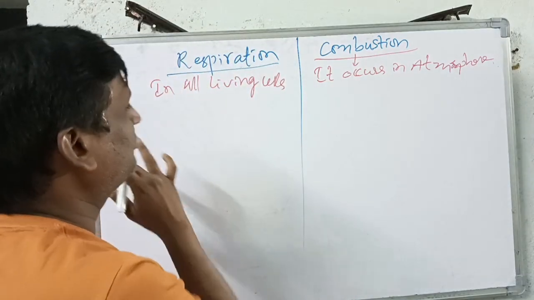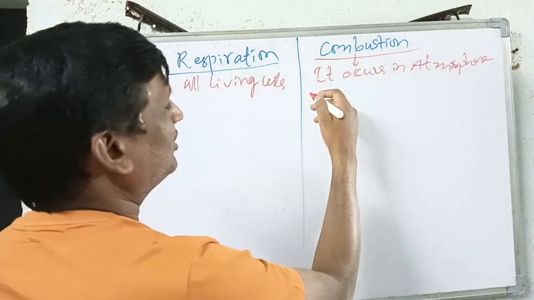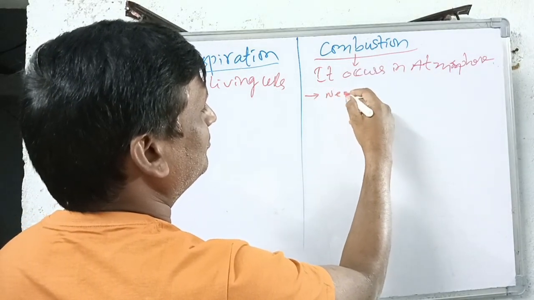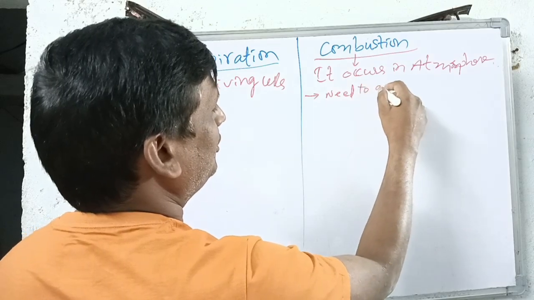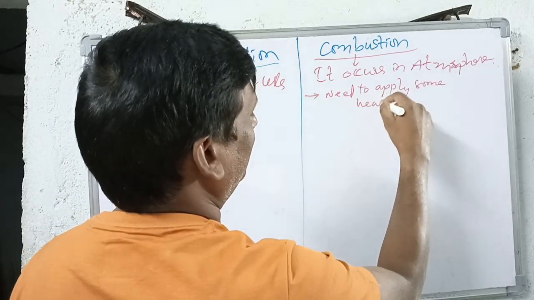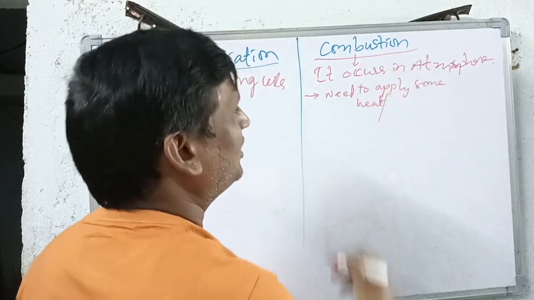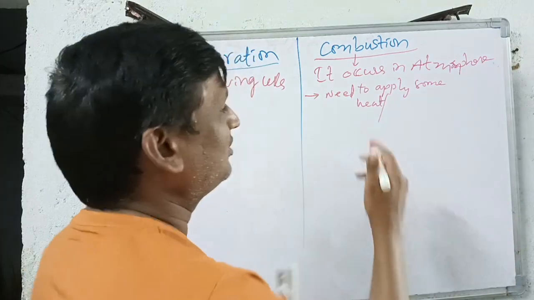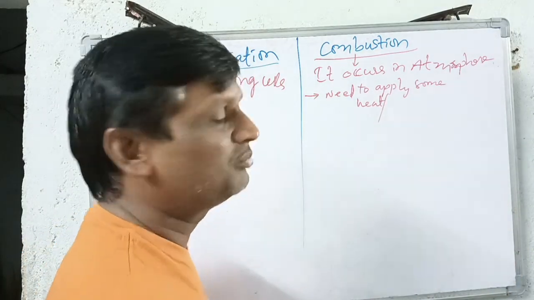But one thing to be remembered is that to start the combustion, we compulsorily need to apply some heat or fire.